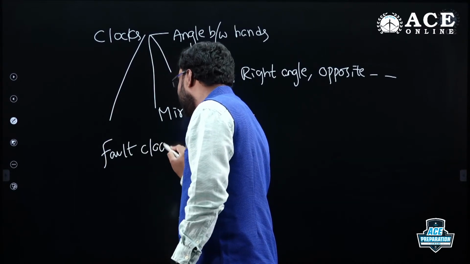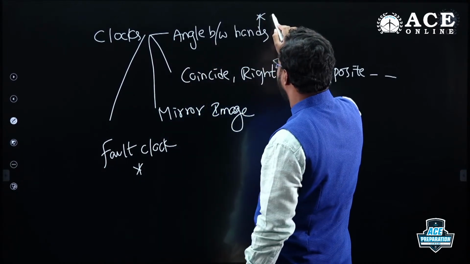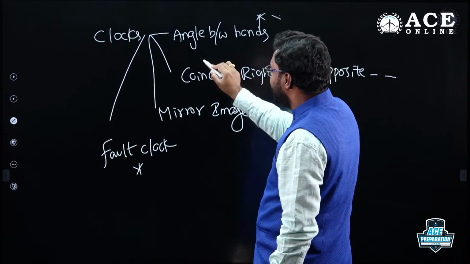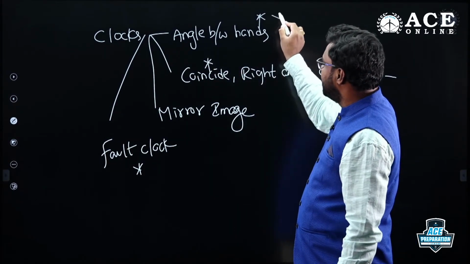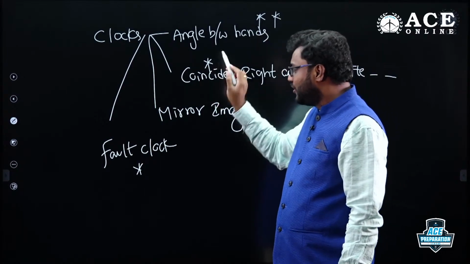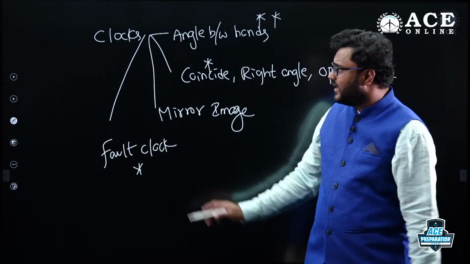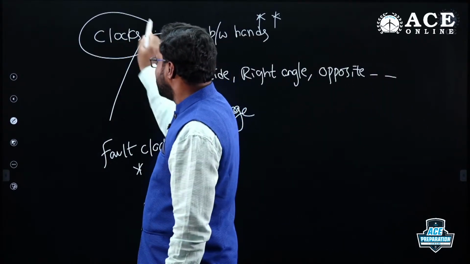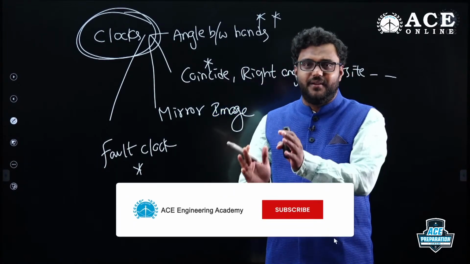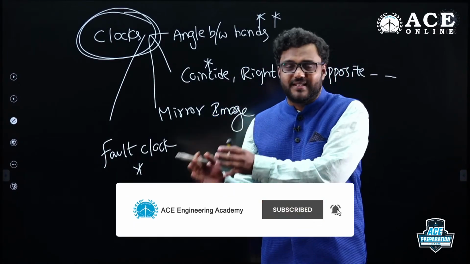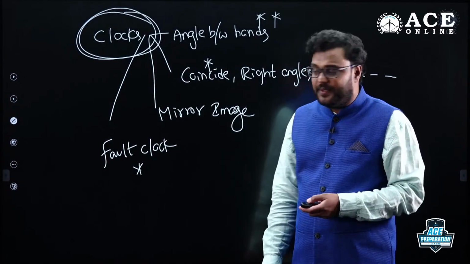In 2019, they asked a question related to a faulty clock. In 2020, they asked related to angle between hands, as well as in 2022, they asked regarding how many times it will coincide. Every year, if you just see, they asked angle between hands, coincide and faulty clock. Only in the last 3 to 4 years they are asking questions related to clocks. Not there in the syllabus actually, but still they are asking. You are not bound only to the topics mentioned in the syllabus. They can go beyond that as well.